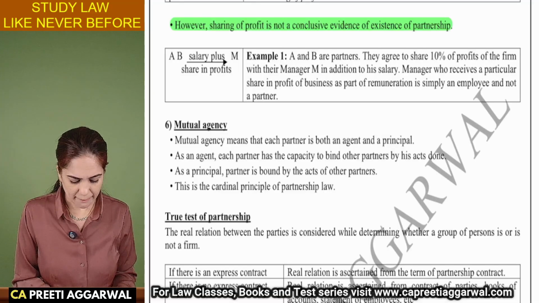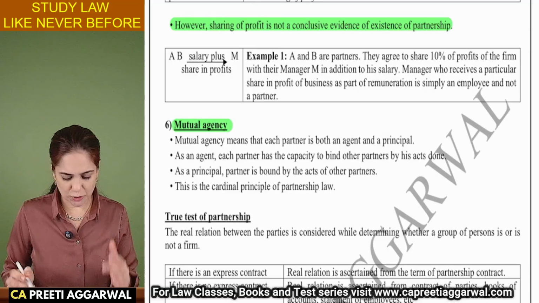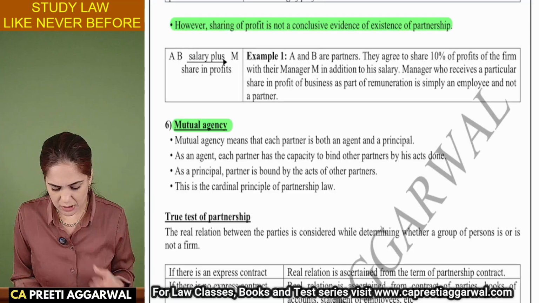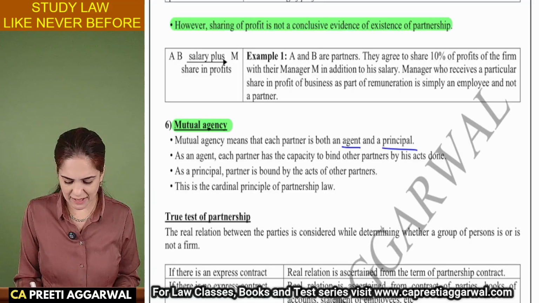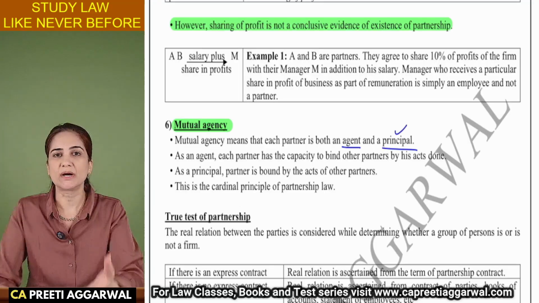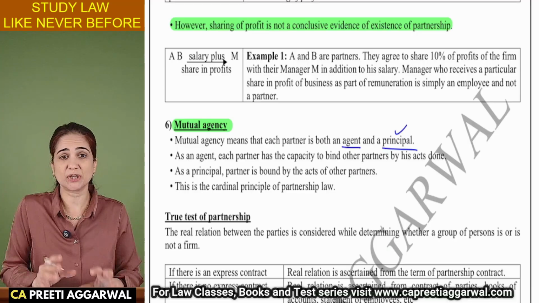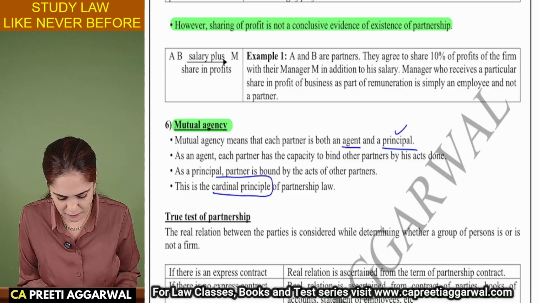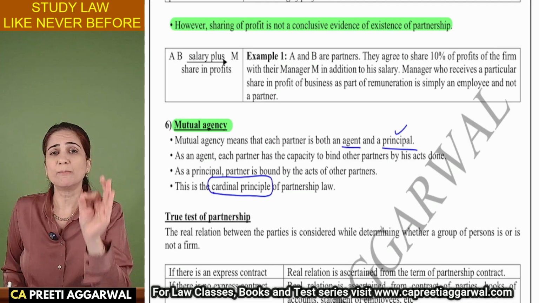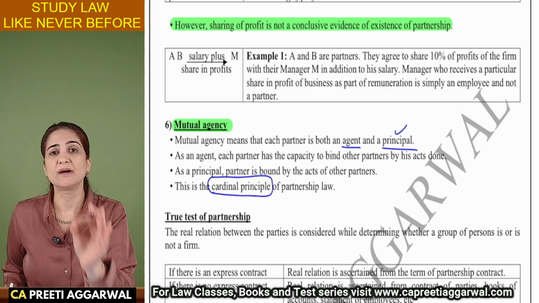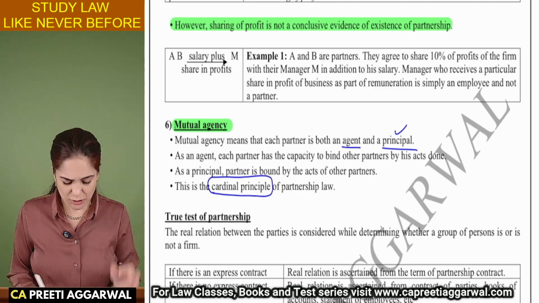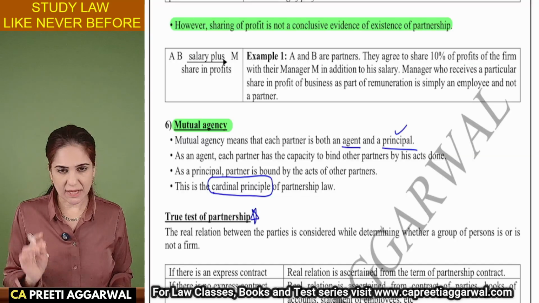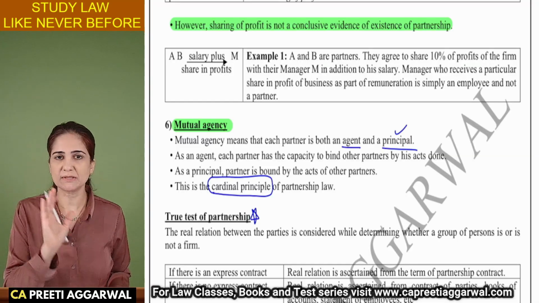It is nothing but mutual agency. Mutual agency means partner is both principal as well as agent. As a principal, he is bound by the act of other partners, and as an agent, he can bind the other partners by his act. This is the cardinal principle of partnership. Cardinal means it is the most important, that is fundamental principle of partnership. So this is nothing but the true test of partnership, that is mutual agency.